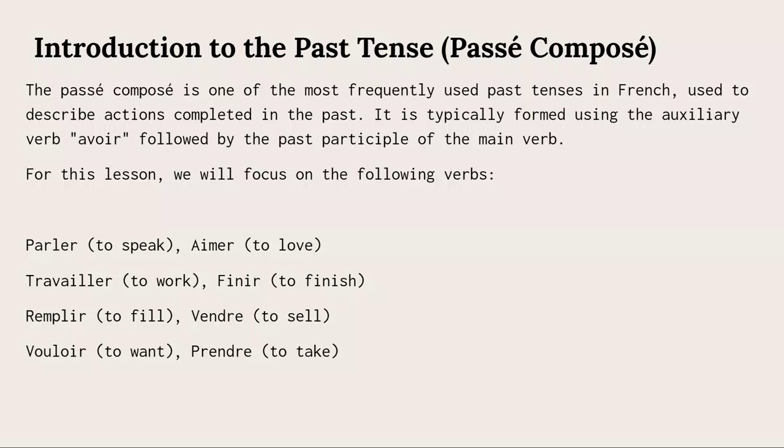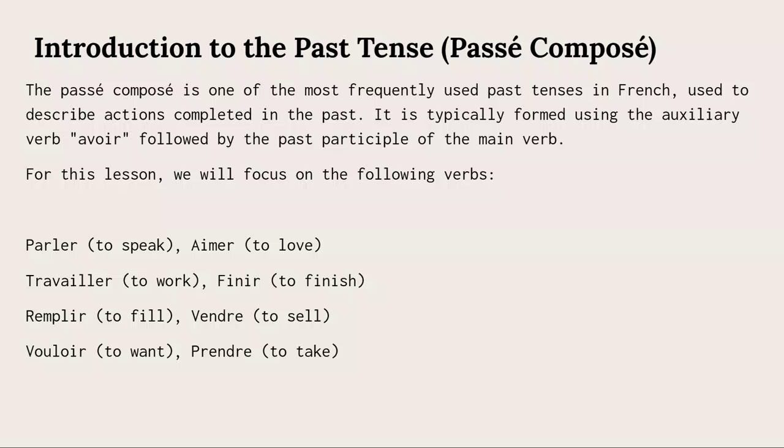So c'est un temps composé. So it's a composed tense. That means we will have to use the auxiliary verb with a past participle. Here we're going to be using the auxiliary verb avoir with the past participle of the verb carrying the action. So if I want to say I ate yesterday in French, that will be j'ai mangé hier. J'ai mangé hier. I ate yesterday. J'ai, avoir, mangé, participe passé.